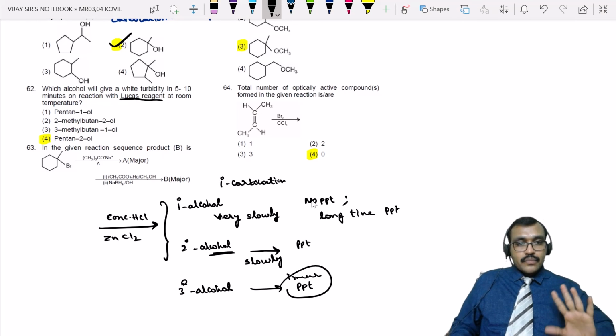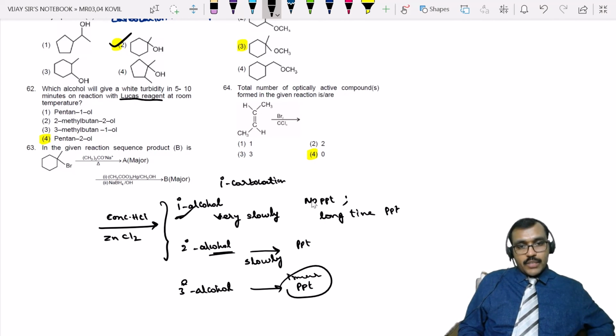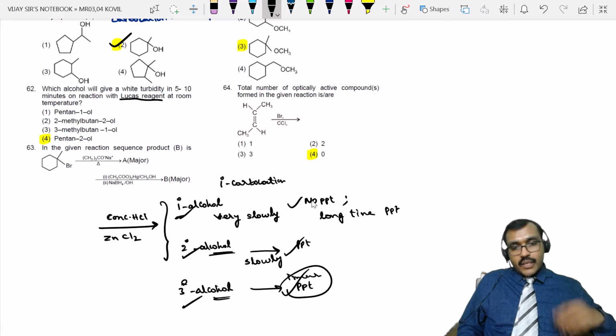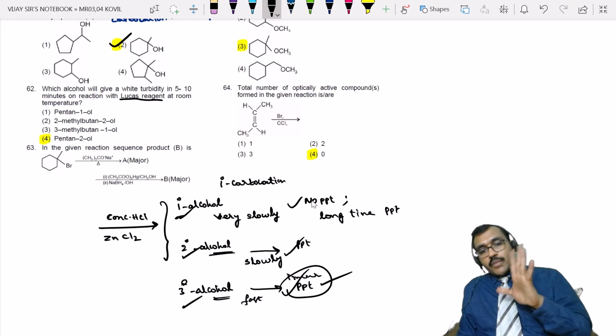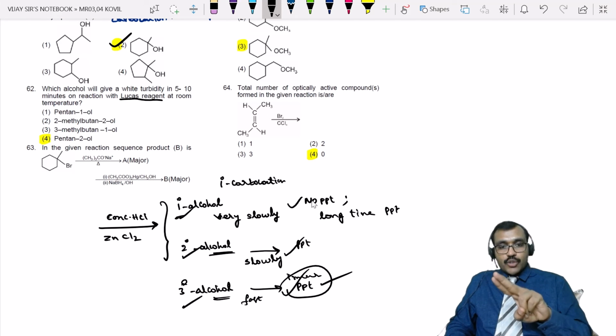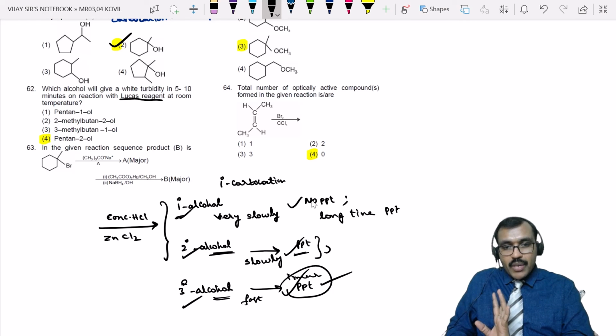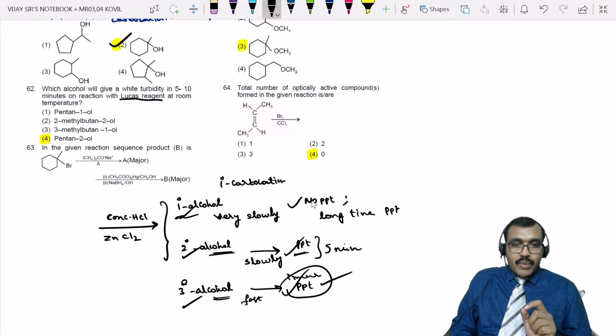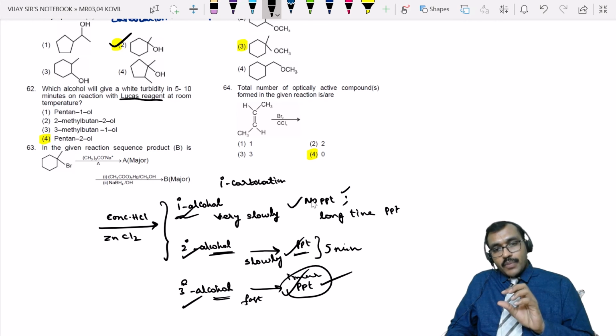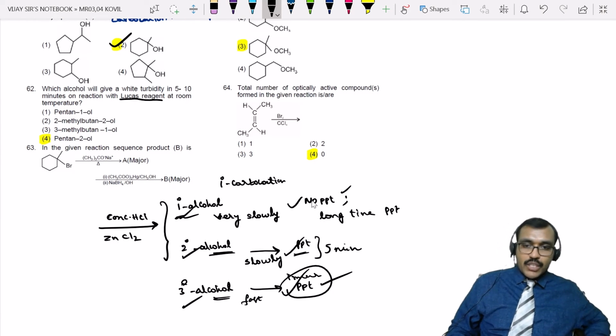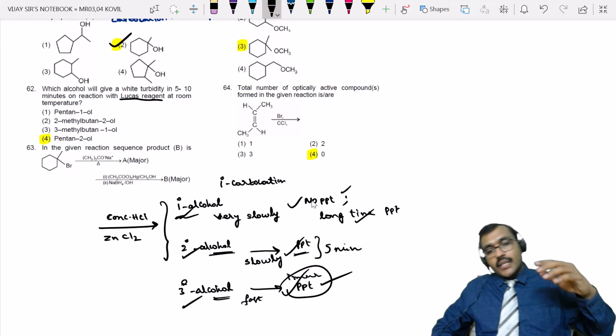Is it clear? Whether it's primary, secondary or tertiary alcohol, you finally get a primary alkyl halide, secondary alkyl halide, or tertiary alkyl halide. In the case of tertiary alcohol, the reaction occurs quickly, so you will get a precipitate immediately. In case of secondary alcohol, a secondary carbocation is formed as an intermediate, and the reaction occurs slowly, so you will get a precipitate after some time, maybe after 5 minutes. For primary alcohols, the reaction occurs very slowly. You observe the precipitate after around 20 minutes or half an hour or maybe 1 hour, based upon the conditions.